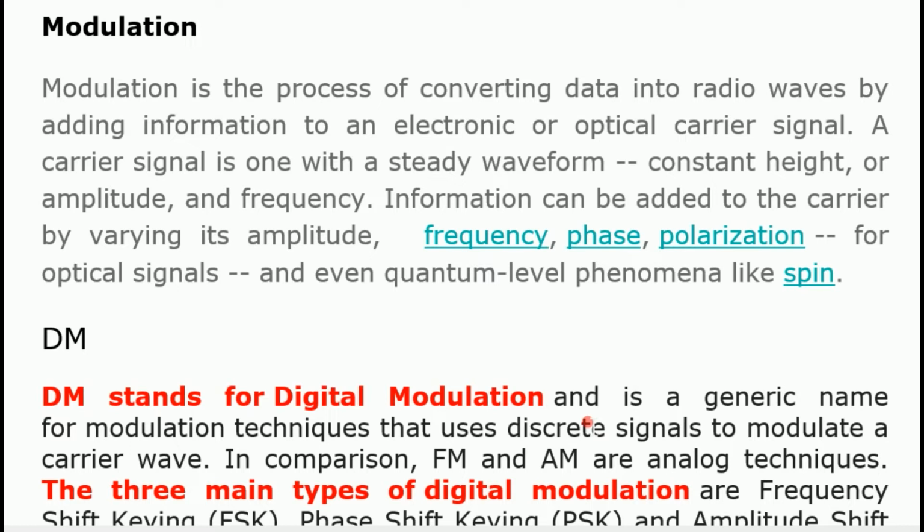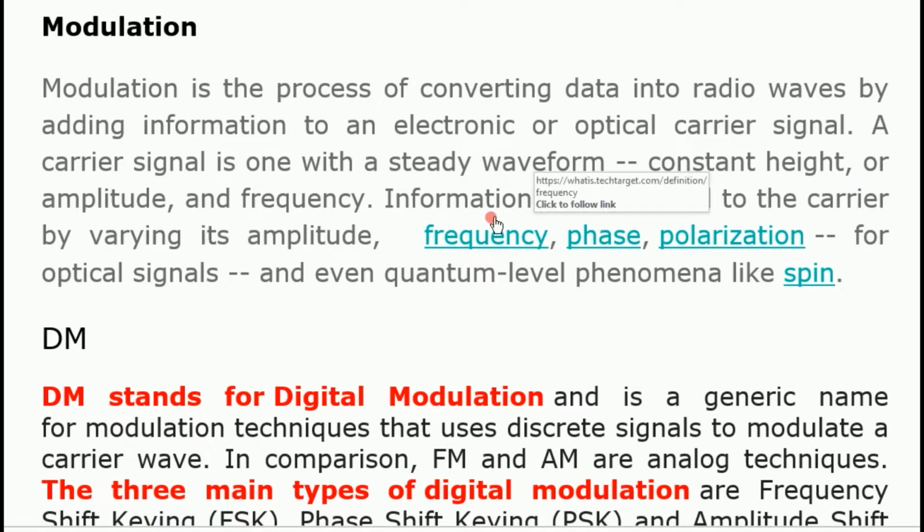Dear students, today we will continue with modulation in digital communication. Modulation is the process of converting data into radio waves by adding information to an electronic or optical carrier signal. When the signal moves from one side to another side, that we will call modulation. It has to be modulated when it is moving.